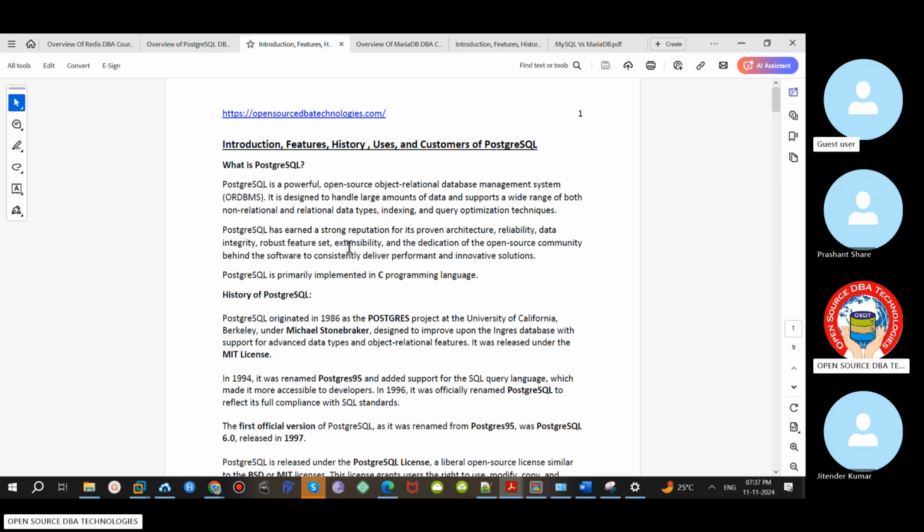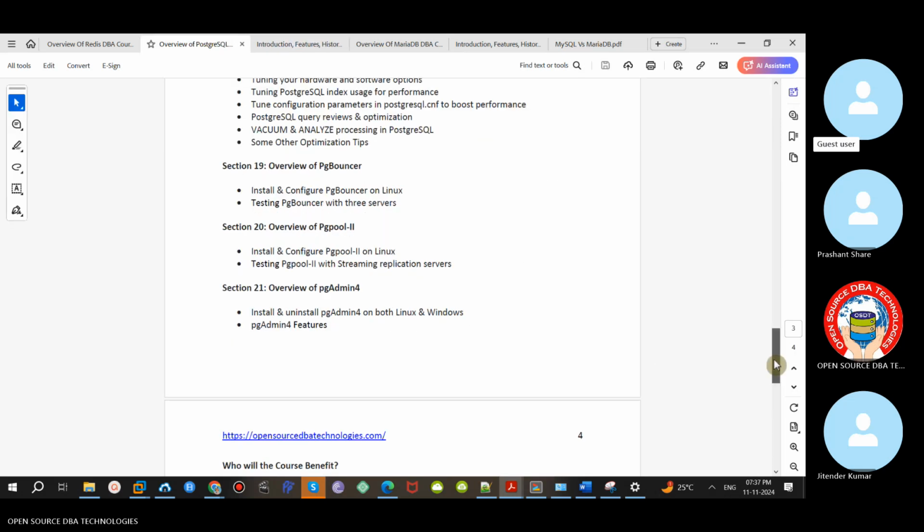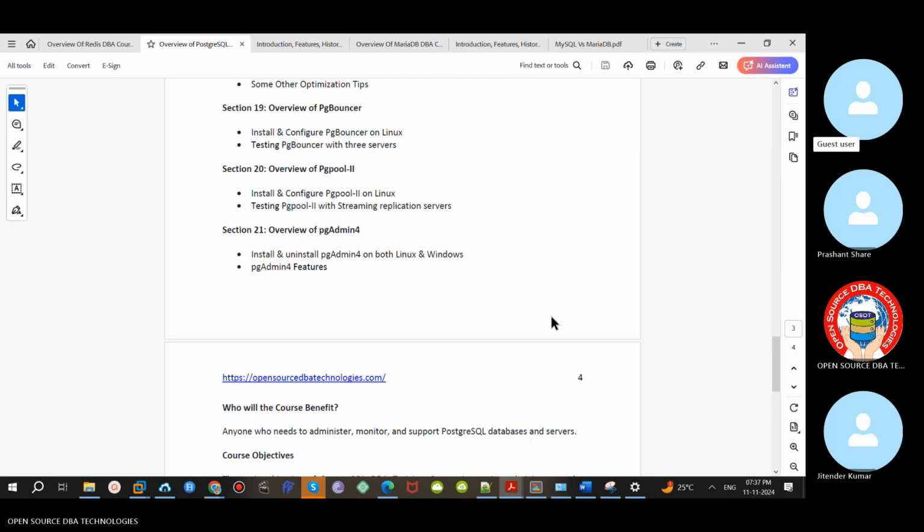In real time, PostgreSQL certified candidates are rare. Like with Oracle, you can find many more, like Oracle SQL, DB and all. Only a few people are certified in PostgreSQL. That's what I am trying to get into, because basically I am from an Oracle background, long back, and I am an OCP. Sorry to say, but if you go to the market, getting a job with an Oracle background is very tough.